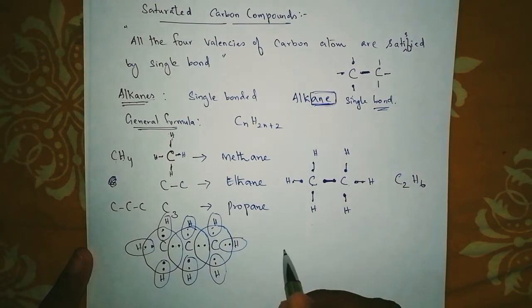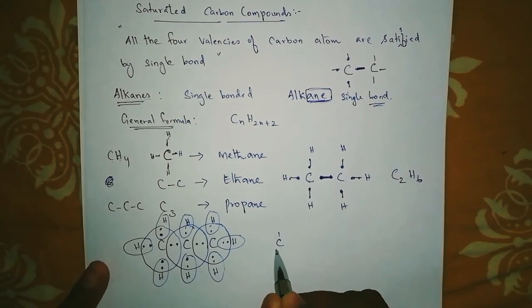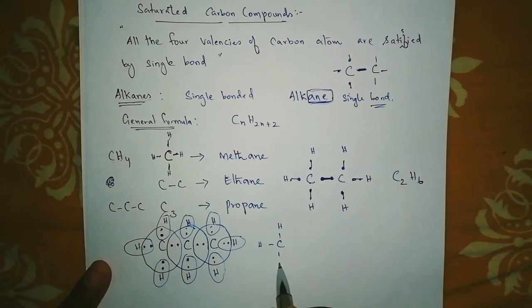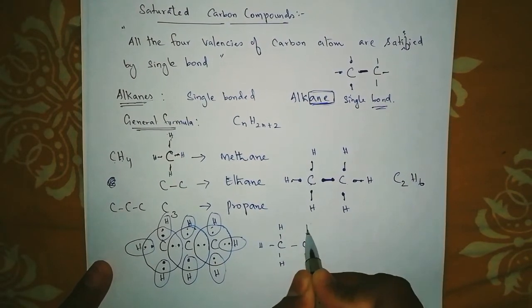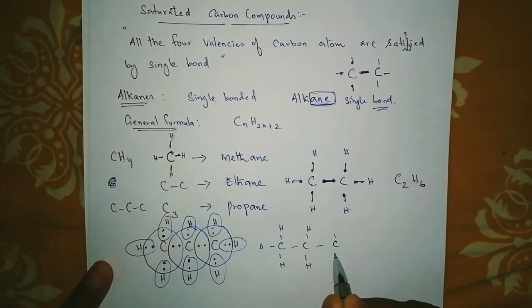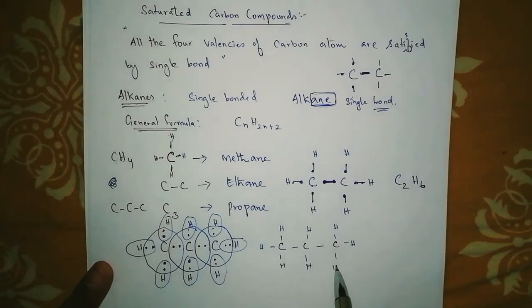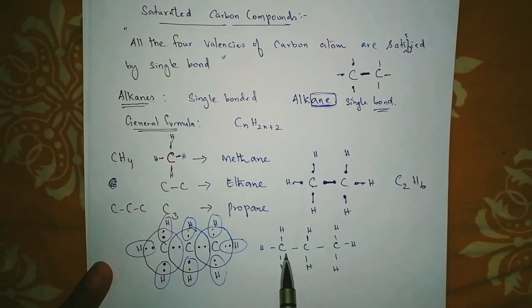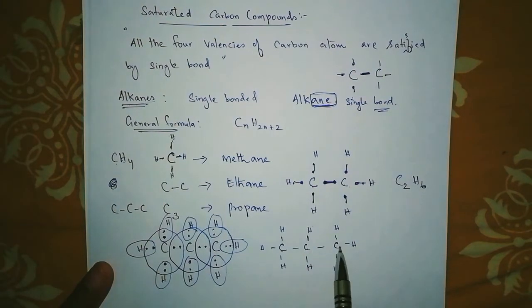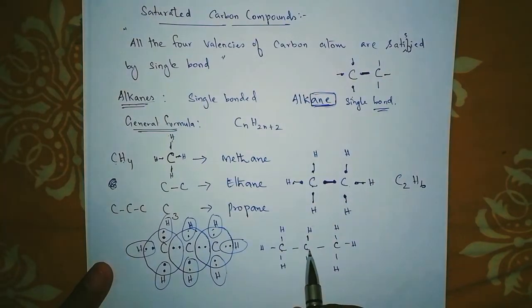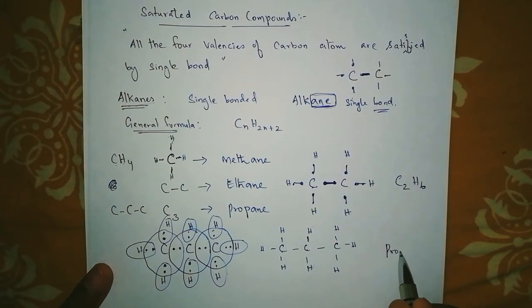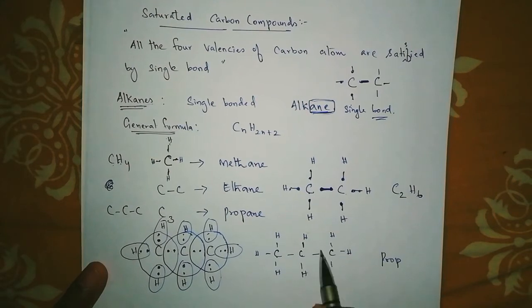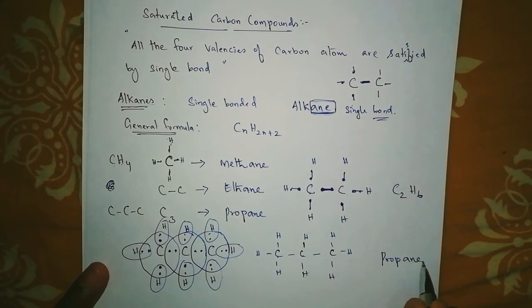If I want to make a simple structure like this, I can write it like this: CH3, and then CH2 and CH3. Will you understand this? The same structure I am making with only bonds. The bond between carbon and carbon is what? Single bond only. So this can be written as 1, 2, 3. 3 carbon, so prop. Because they have a single bond between them, we write it as ane. And this ane is because it is attached with a single bond.